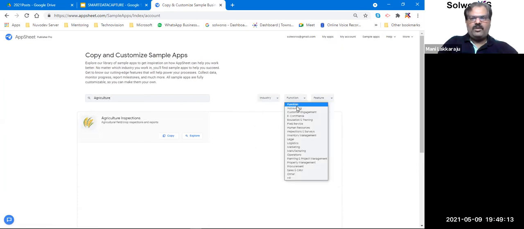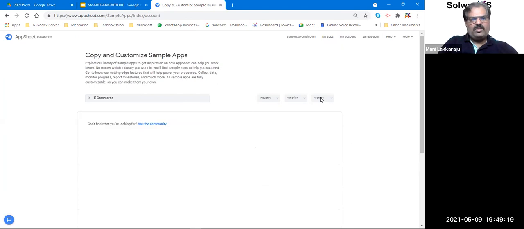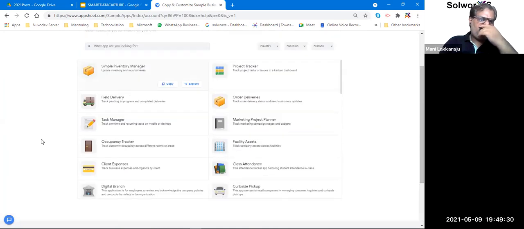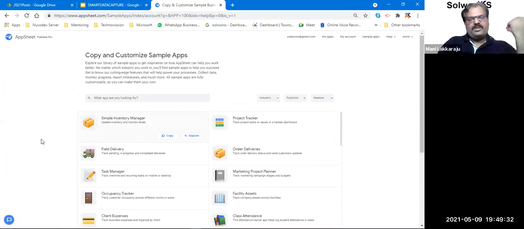Then I'll go for a function; various functions are there. So if you're looking for e-commerce, you can go for that. If it exists, it will show. If it doesn't exist, it will highlight. You can ask them. But these are all the sample apps that are already available. So you can build these kinds of apps. The moment you click copy in your account, the app is created, right? So you don't need to worry about that.